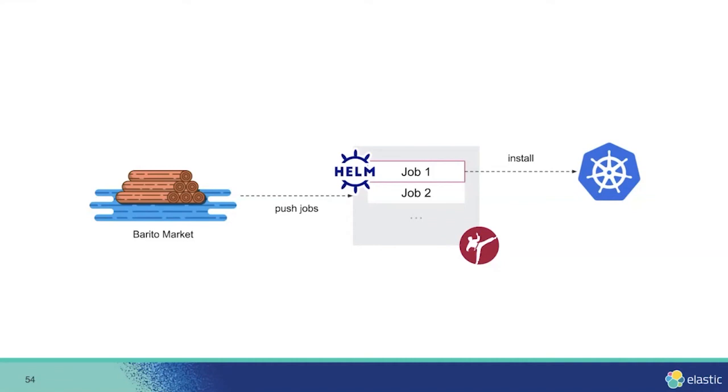And also we created a small layer on top of the robust automation with ECK, so it's easier to manage our clusters. We have a Helm chart for configuring the Elasticsearch object with Helm values stored in Barto Market. And to update the infrastructure, Barto Market runs the Helm install or upgrade command as a Sidekiq job, and it will be done on the Kubernetes.